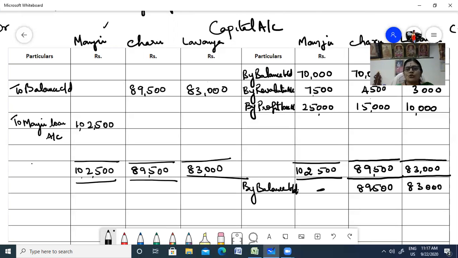Now, since Manju is going to retire, she'll not be getting any capital because she's not a partner of the firm anymore, right? So remember, this has to be transferred to her loan account in the balance sheet, right?